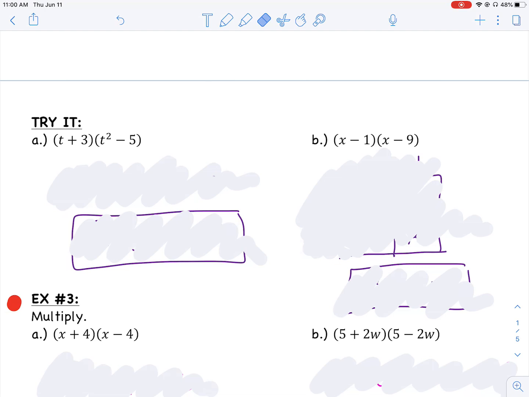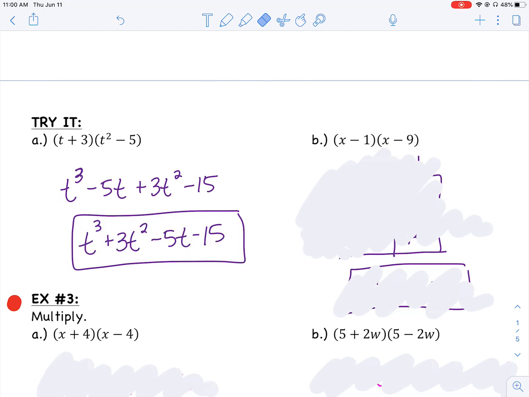All right, on this first try-it problem, I did the FOIL method. So I did first, outside, inside, last. I got t cubed minus 5t plus 3t squared minus 15. After writing it in standard form and combining any like terms if there were any, you should get a final answer of t cubed plus 3t squared minus 5t minus 15.